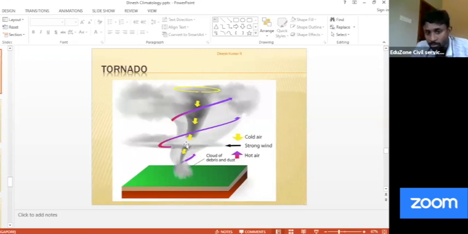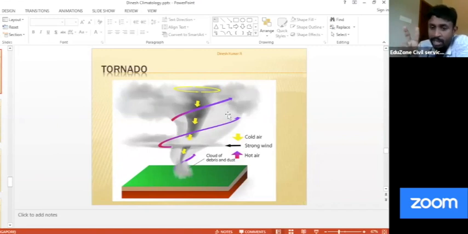If you can see this area, the color is relatively ash-like. The velocity is so high in that area that debris and dust particles all start moving upwards. So that's how the tornado is.